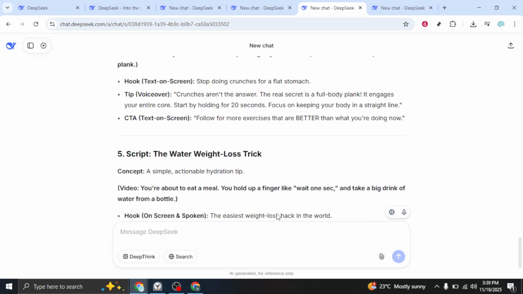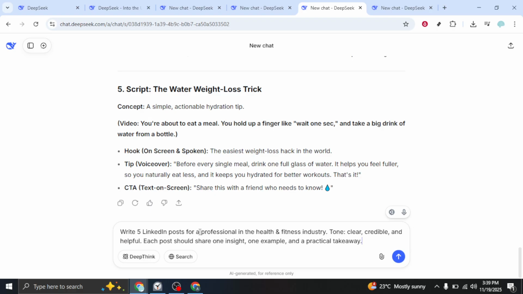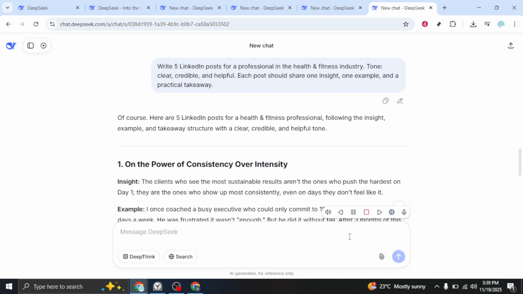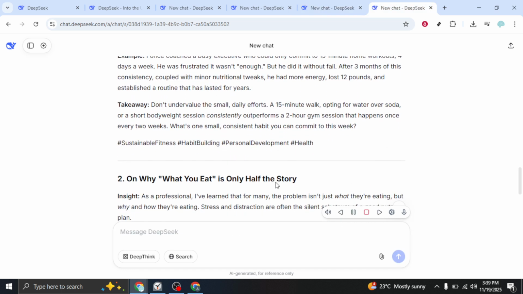Finally, create LinkedIn posts. Write 5 LinkedIn posts for a professional in the health and fitness industry. Tone, clear, credible, and helpful. Each post should share one insight, one example, and a practical takeaway. Click Submit, then review for clarity and authority. LinkedIn rewards value-driven posts, so keep formatting clean and concise.